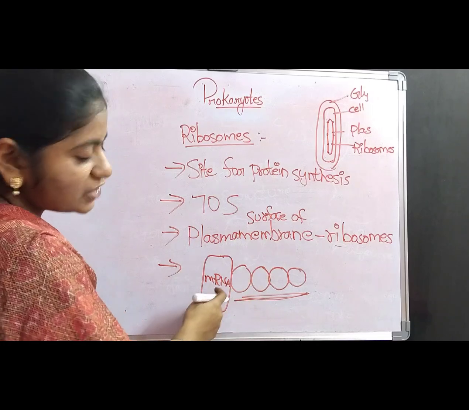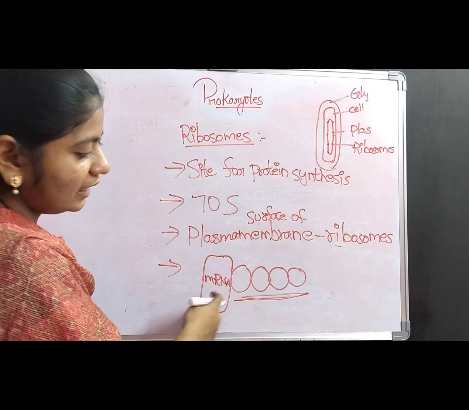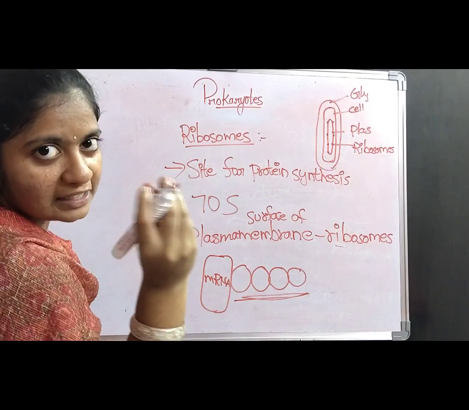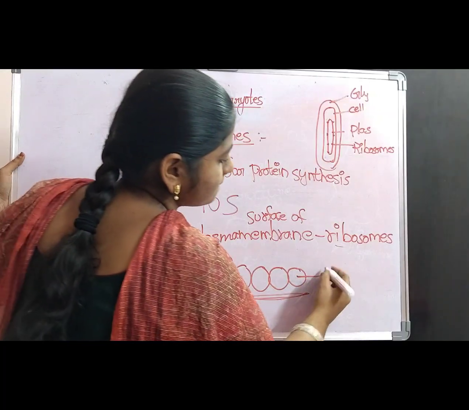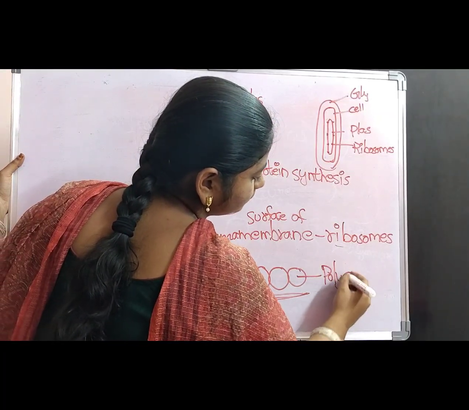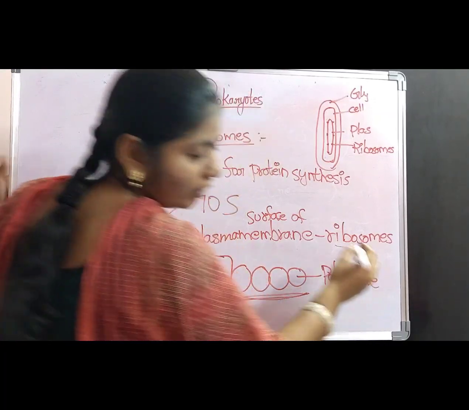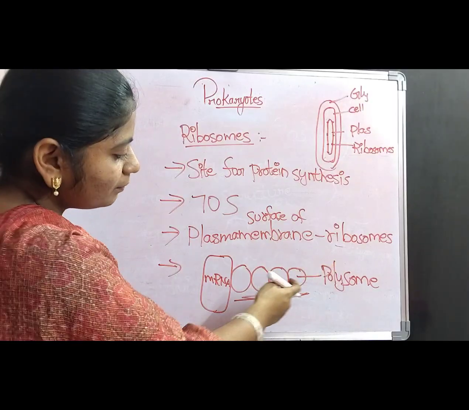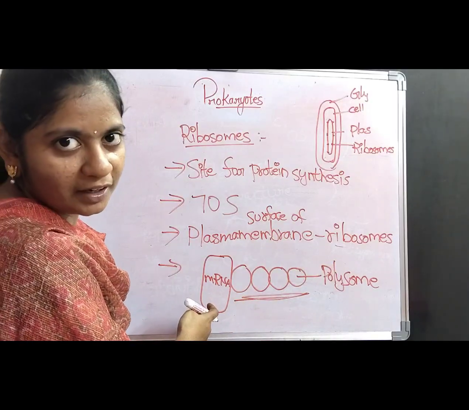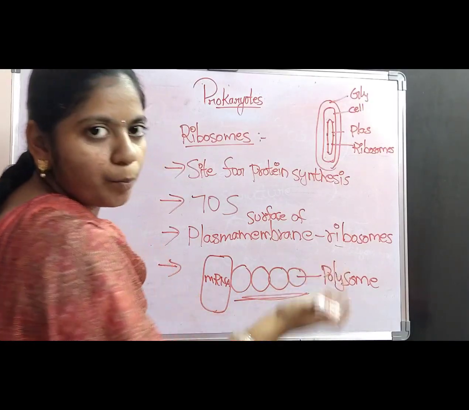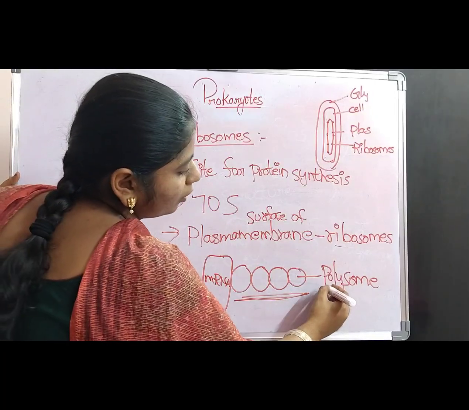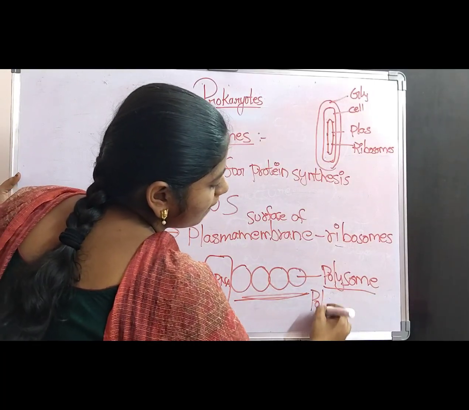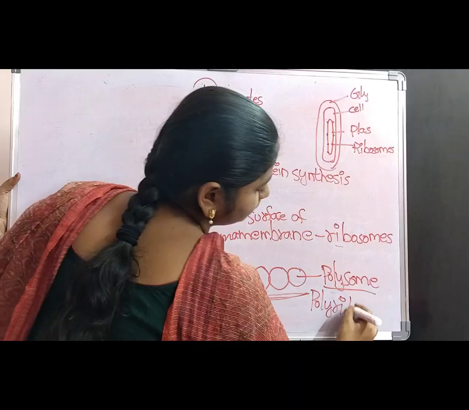The ribosomes which get attached to the mRNA and form a chain-like structure are called polysome. Poly means many. Here many ribosomes are attached to the mRNA molecule, so it is named polysome, or it is also called polyribosome.